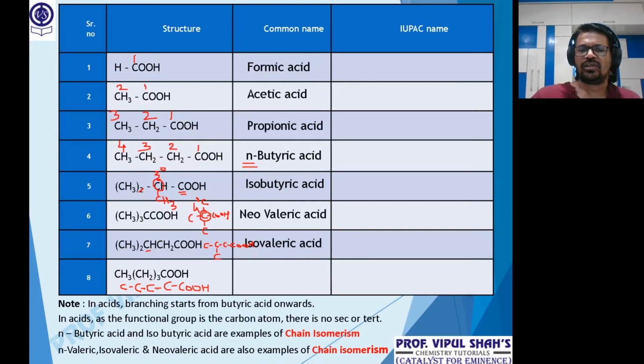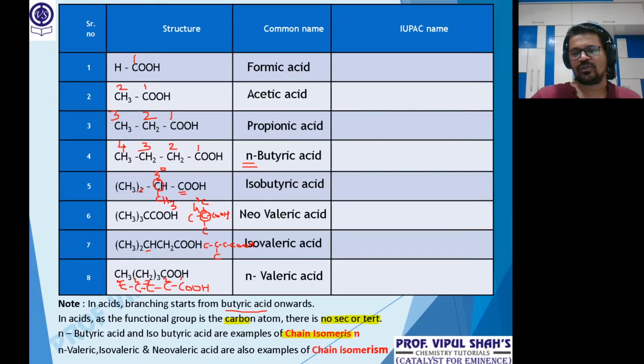Okay. Now here 1, 2, 3, 4, 5. 5 again the same. Valeric, but in a straight chain. So this will be a straight chain. Yes. N-valeric acid. Clear? So now from this, see carefully what it says. In acids, branching starts from butyric acid onwards. True. Second, it says, as the functional group is a carbon atom, there is no sec or tert. Clear? And last part, N-butyric and isobutyric.